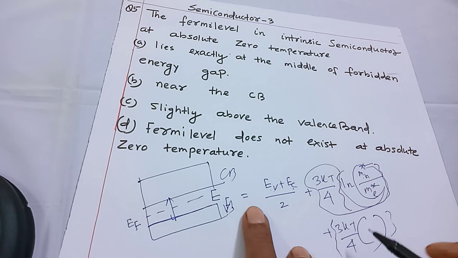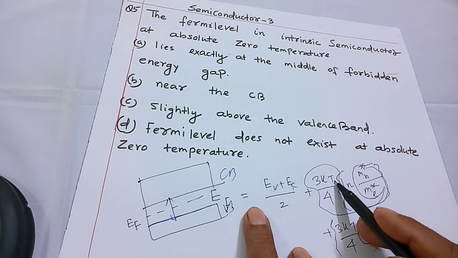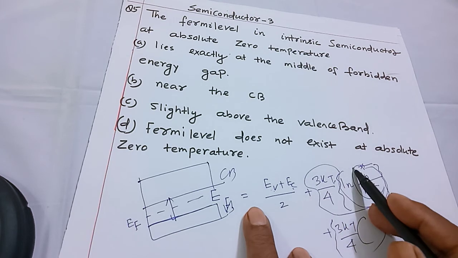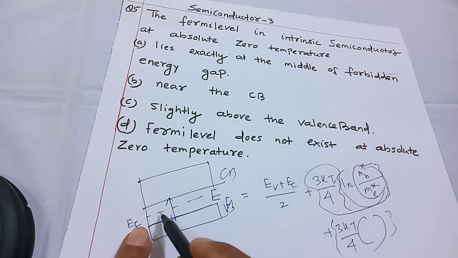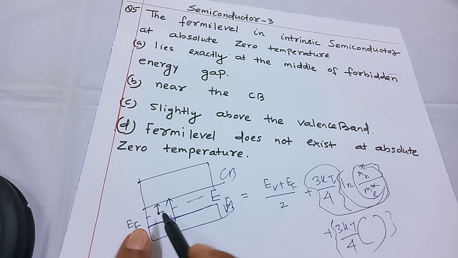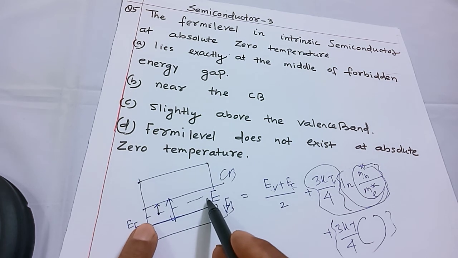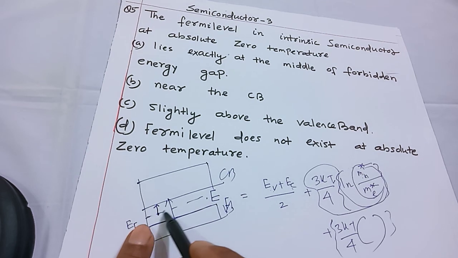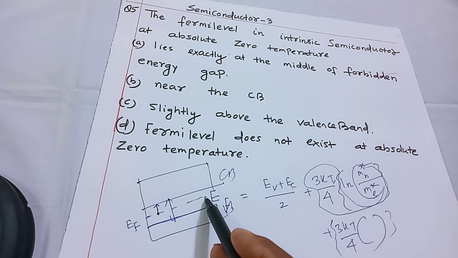This shows that with a rise in temperature, if you increase the temperature, the Fermi energy level also rises. The question also comes up: what happens to the Fermi energy level in an intrinsic semiconductor with a rise in temperature? When we increase the temperature of an intrinsic semiconductor, the Fermi energy level also moves upward, that is, it goes towards the conduction band. And only at absolute zero temperature is the Fermi energy level at the middle of the forbidden energy gap. Thank you.